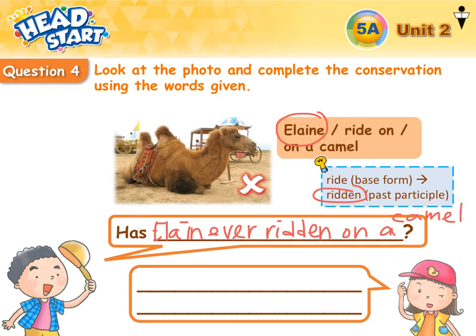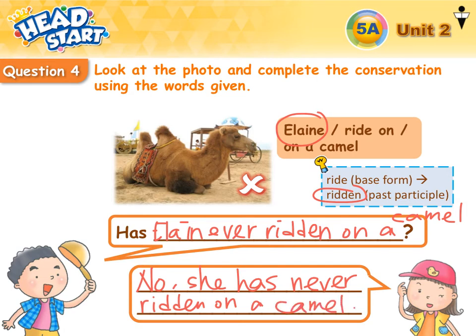Okay, look at the picture. It's a no, right? So we should say no, comma. Elaine is a she. She has never, never in a negative sentence, right? She has never ridden on a camel. Full stop to end a sentence.